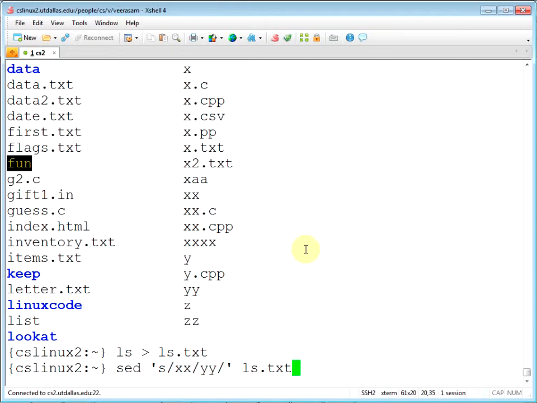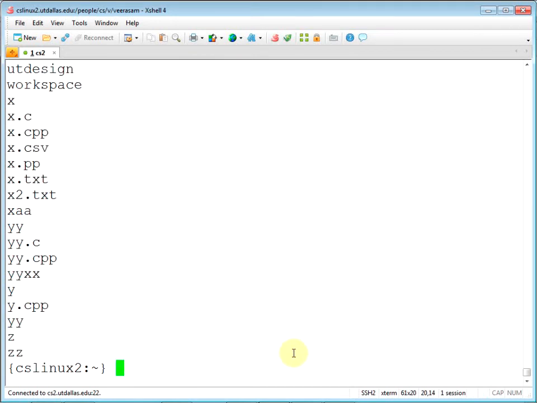Stream editor, that's just one command. sed can do a lot of things. Okay, so now see, wherever there was XX, it became YY. There you go. Okay, wherever there was XX, it was replaced by fun.